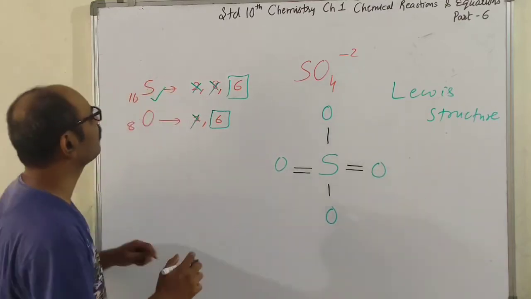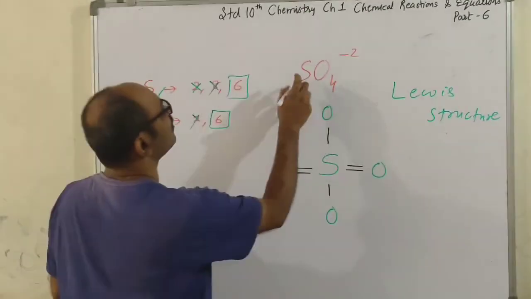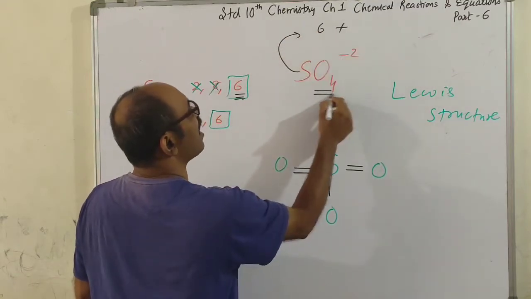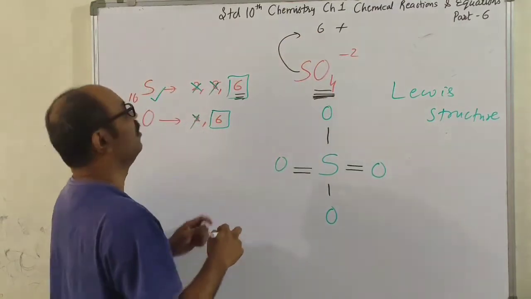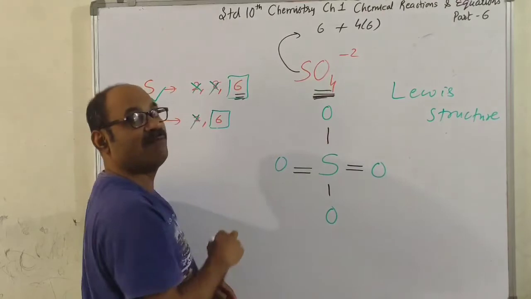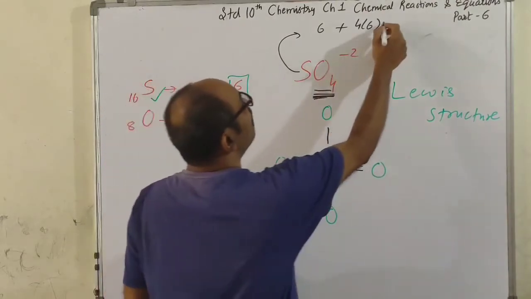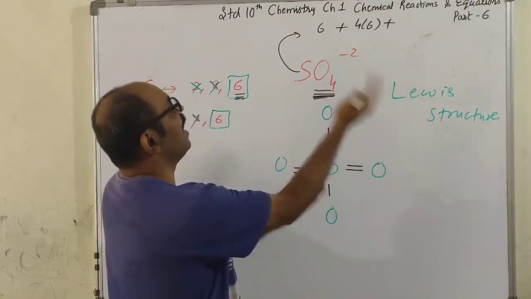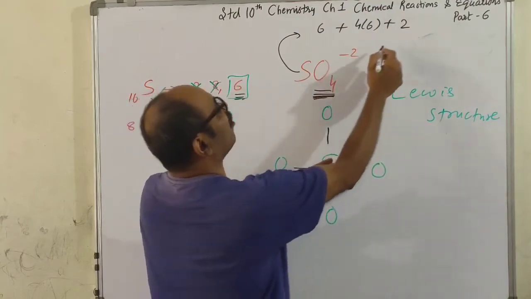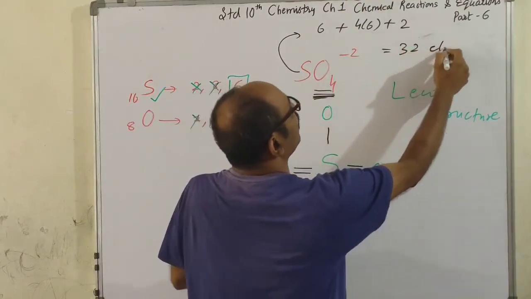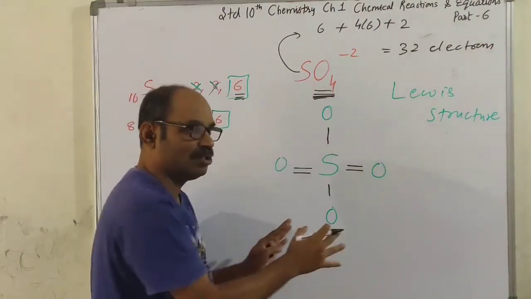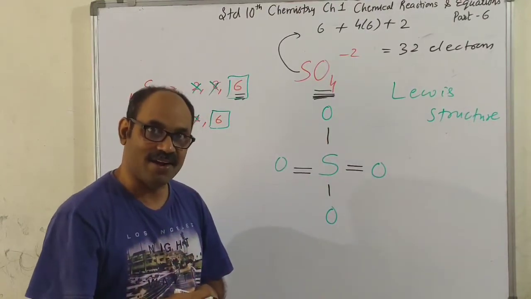Children, let me tell you, in this there is 1 sulfur, so 6 outer electrons are there in that. Plus there are 4 atoms of oxygen, and each atom has 6 electrons. So 4 into 6 electrons are from the 4 oxygen atoms. Plus 2 electrons they gain and become negatively charged ions. So 2 electrons are gained. So it makes 32. Totally 32 electrons are there. Now in this Lewis structure, you have to just show how those 32 electrons are arranged.